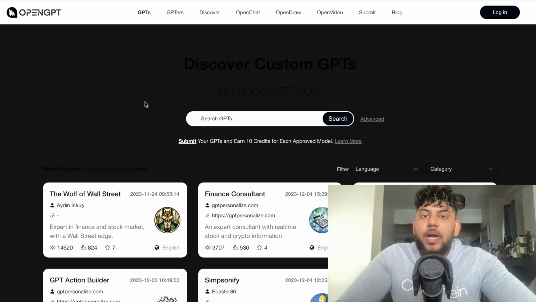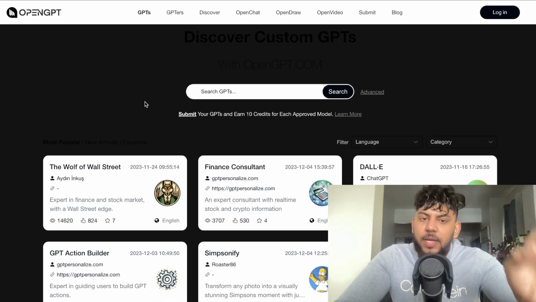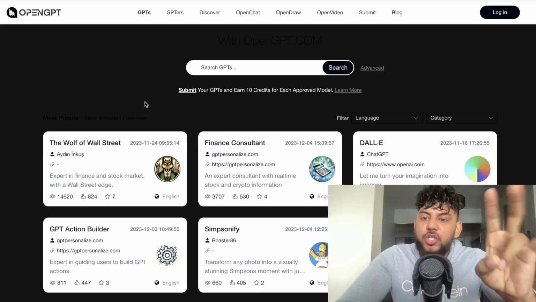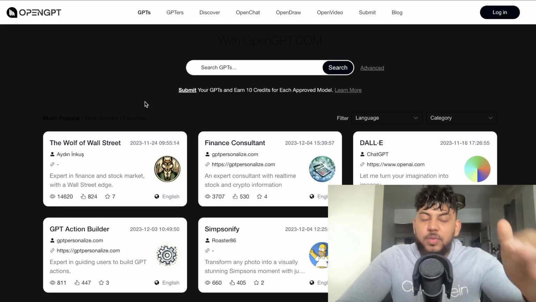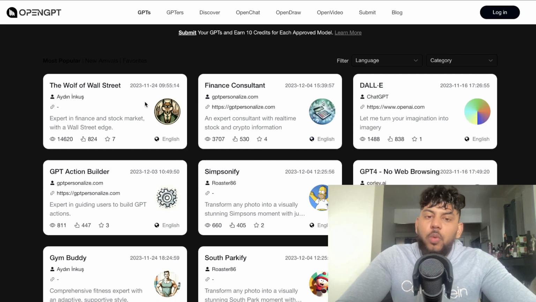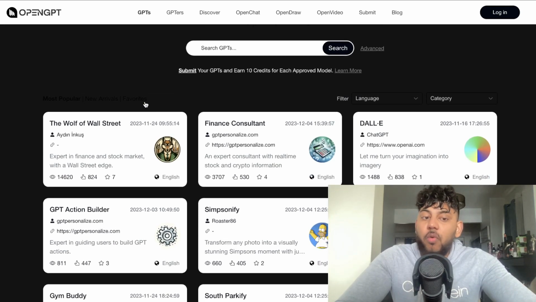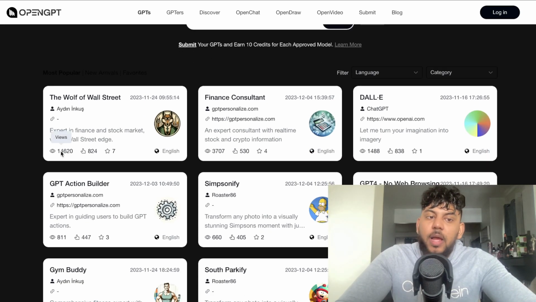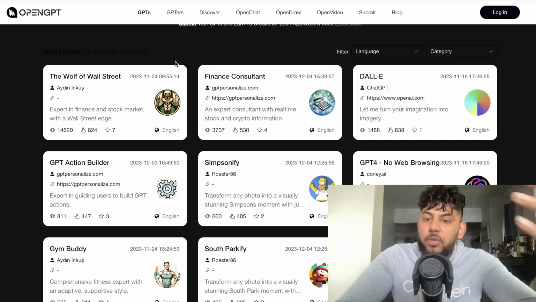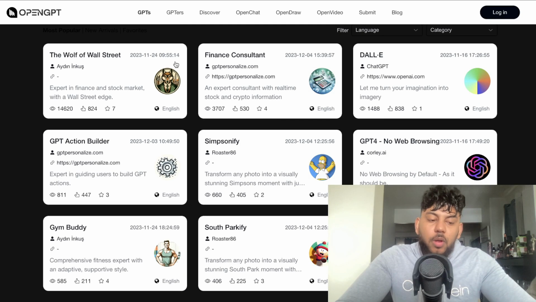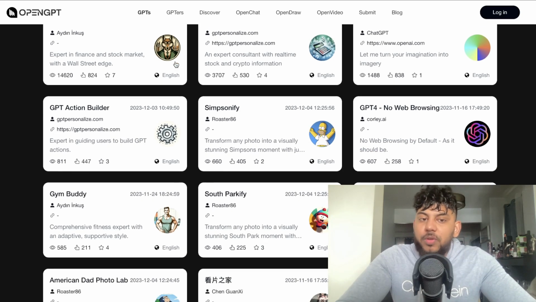Before we go into actually how you can create your GPT, because I think that's pretty easy for you to do and very intuitive, it's more important for you to understand which GPTs may work better than others. So this website, OpenGPT, will give you some ideas for GPTs that people have already created, and you'll be able to see how many views these GPTs have. So you can see the most popular GPTs. You can have an example of what you think would work well if you were to create a GPT.